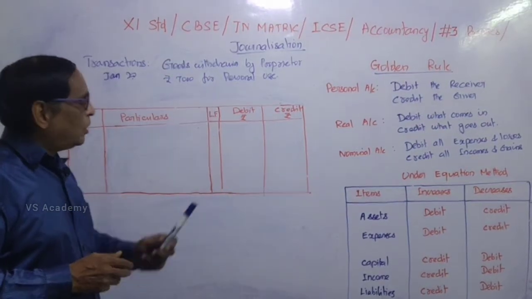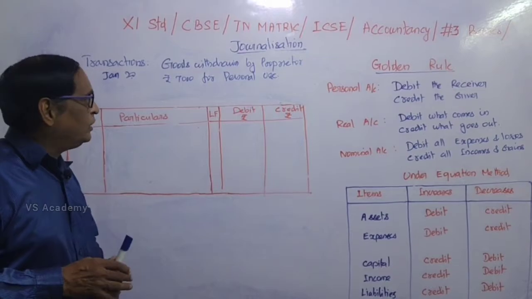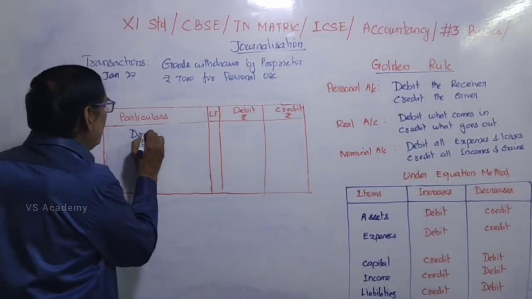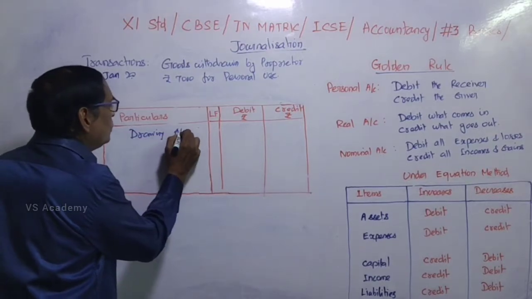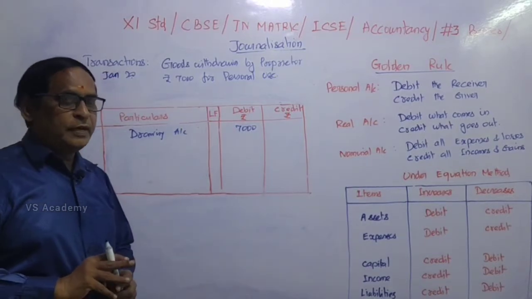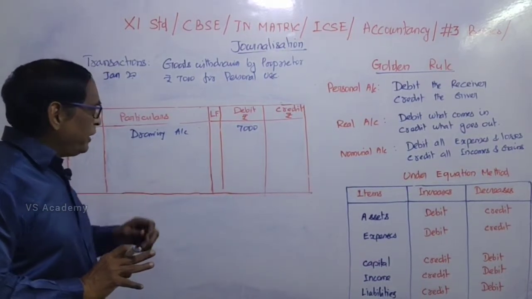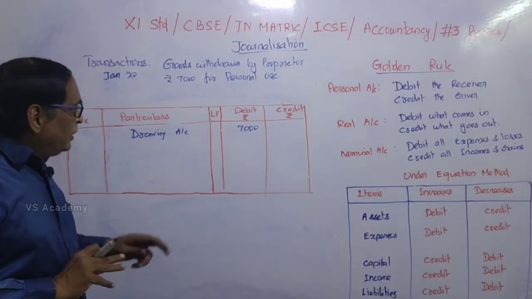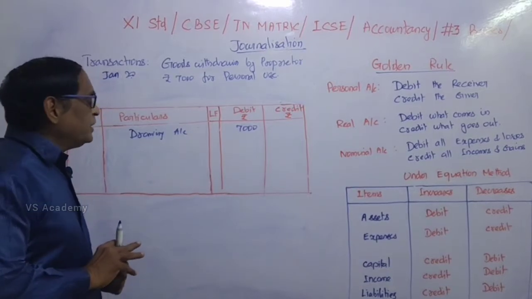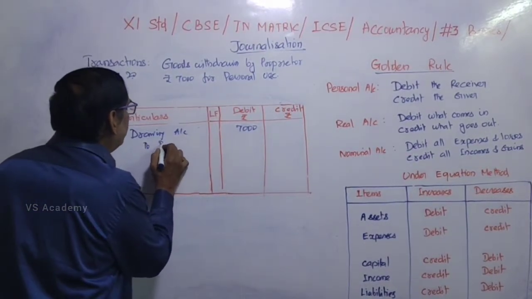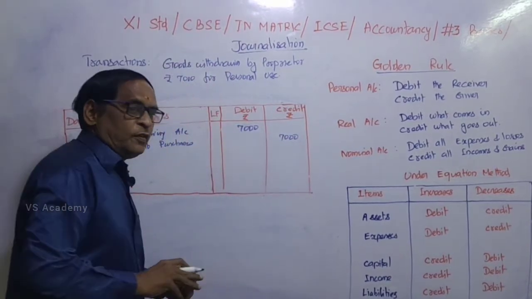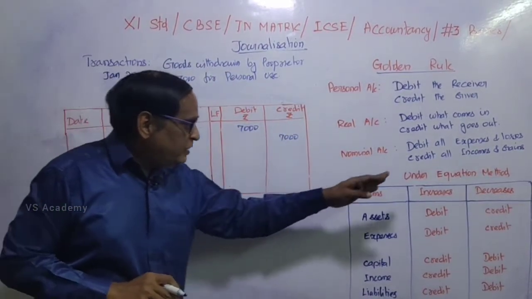Goods withdrawn by the proprietor, rupees 7,000 for his personal use. The drawings, as usual, should be debited. Drawings account debited. The same rule, rupees 7,000. Because under personal rule, debit the receiver, debited the proprietor's drawings account. And then real account. Under real account, credit what goes out. Here goods go out. Instead of goods, we have to write to purchases, 7,000 rupees.